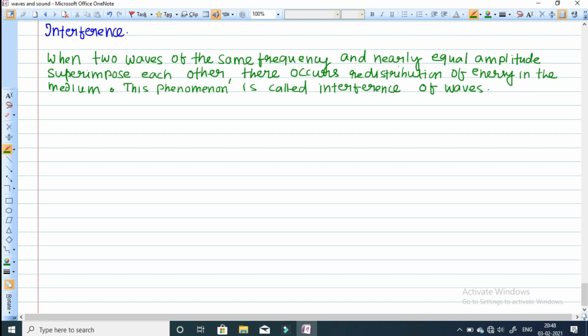Basically, when two waves having the same frequency and nearly equal amplitude are traveling along the same direction and superimpose each other, there will be redistribution of energy, because each wave carries energy. When these waves superimpose on each other, there is redistribution of the energy at that point in the medium, and this phenomenon is known as interference of waves. So let me take two waves. You can take these as the two waves. Okay, let me take the direction first.